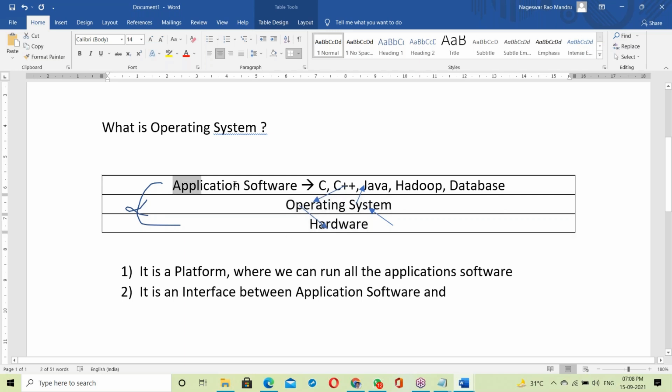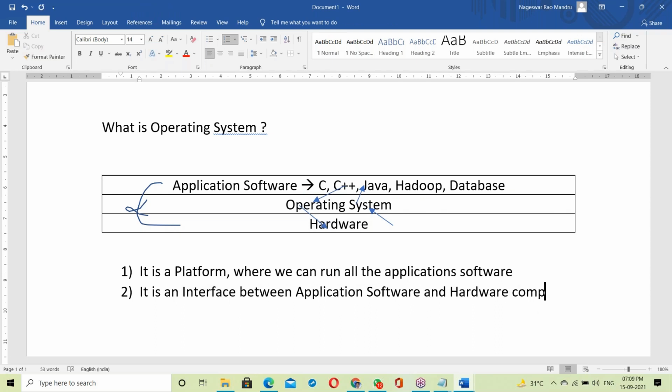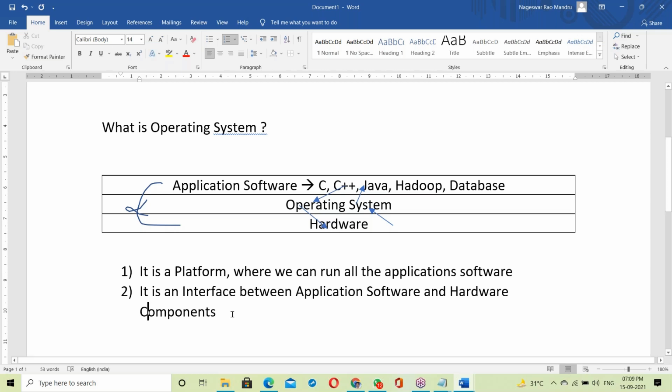The OS is a mediator between application software and hardware components.